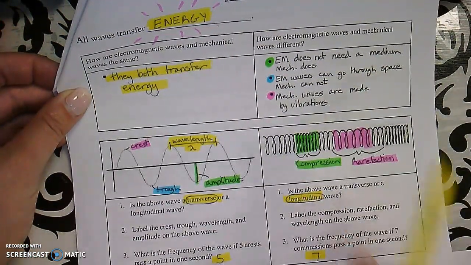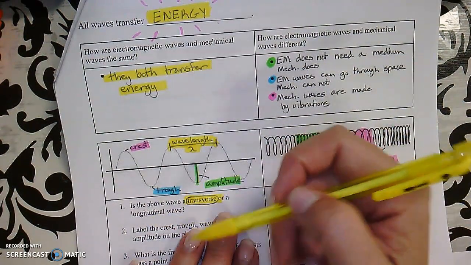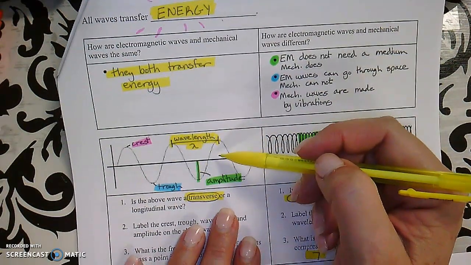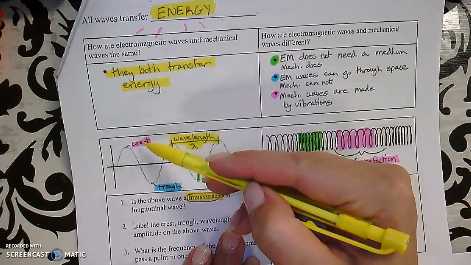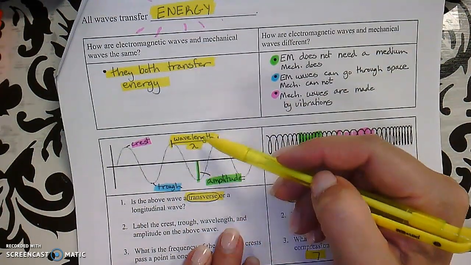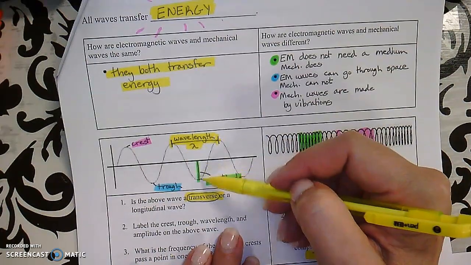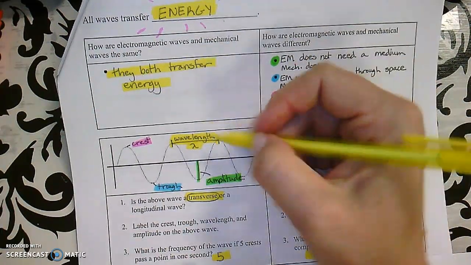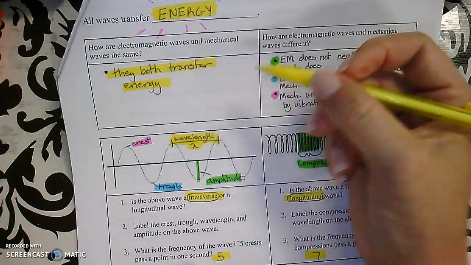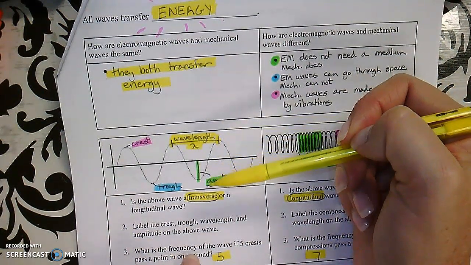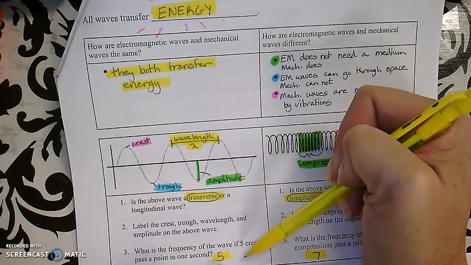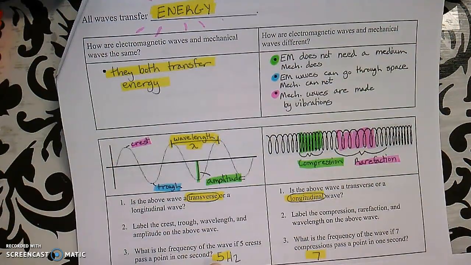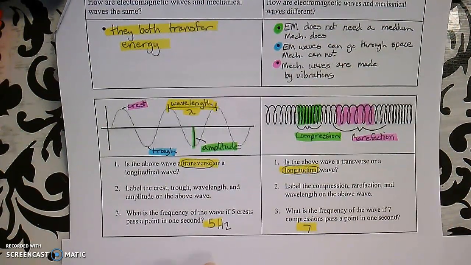Okay, so here's some pictures for us to look through and talk about. Number one, is the above wave transverse or longitudinal? This is a transverse wave right here. Number two, label the crest, the trough, the wavelength, and the amplitude, the height of the wave. Over here, this could also be an amplitude right there. And then, of course, just remembering this dark line across the middle is the resting position right there. And then what is the frequency of the wave if 5 crests pass a point in 1 second? Then the frequency is going to be 5 hertz. Remember that our units for frequency are hertz.